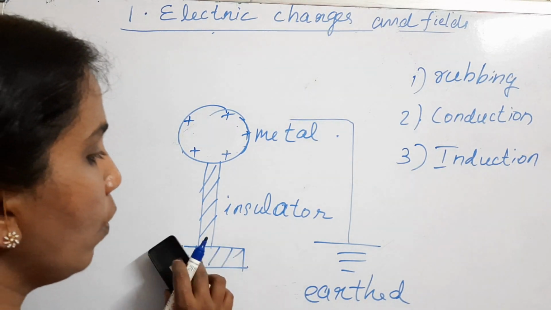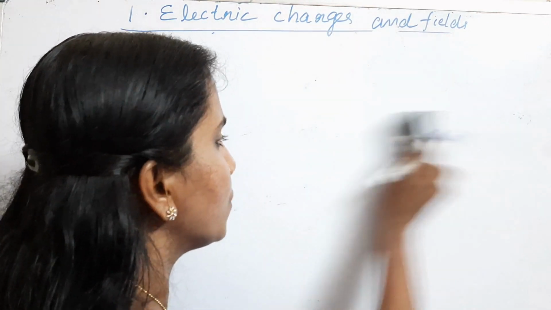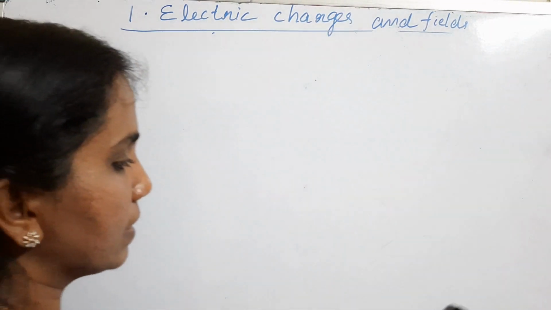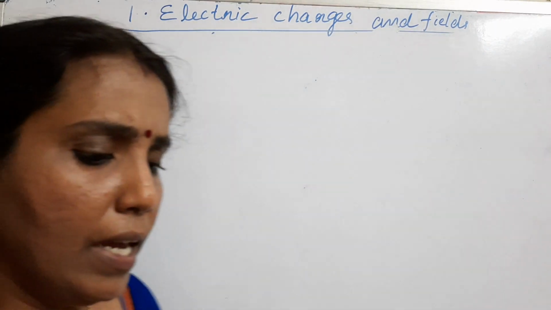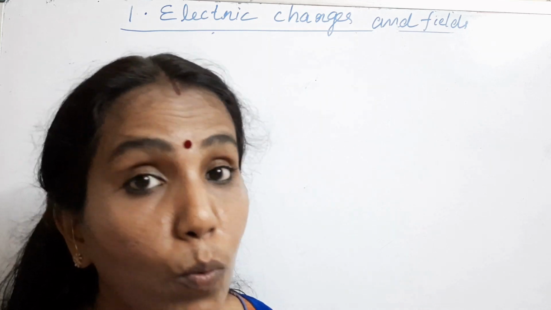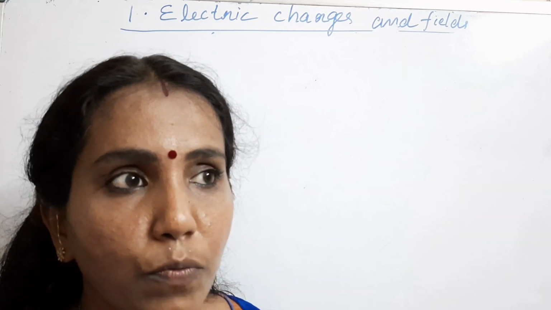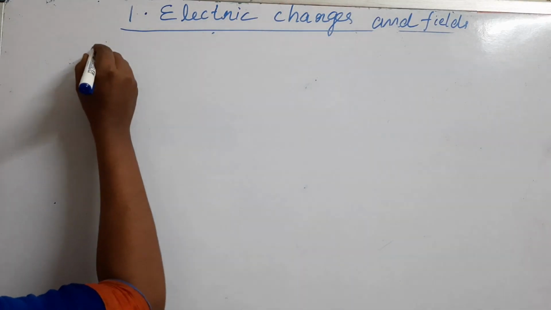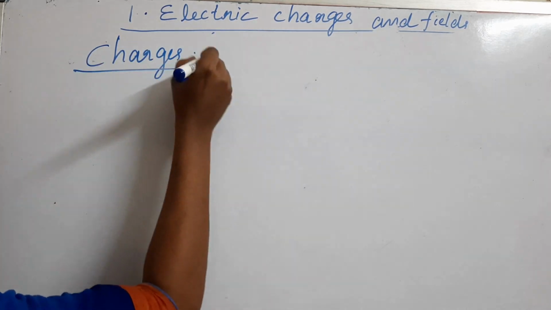Okay, now we move on to charge itself. We will discuss the basic properties of charges, there are three main properties. Once again we recollect what we learned about charges so far.